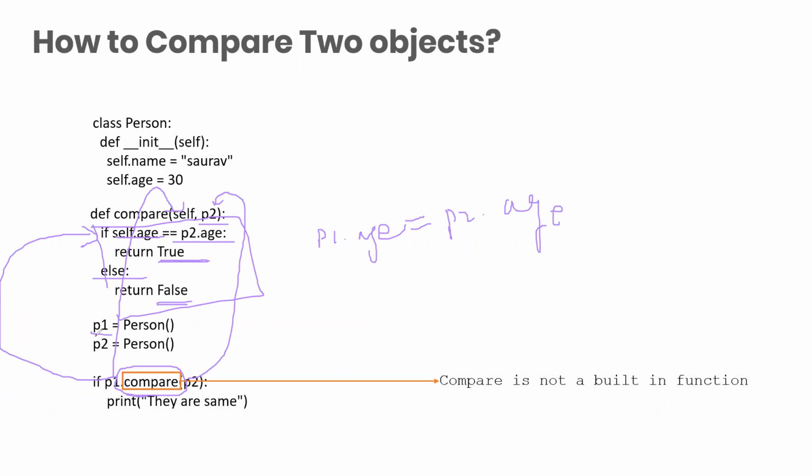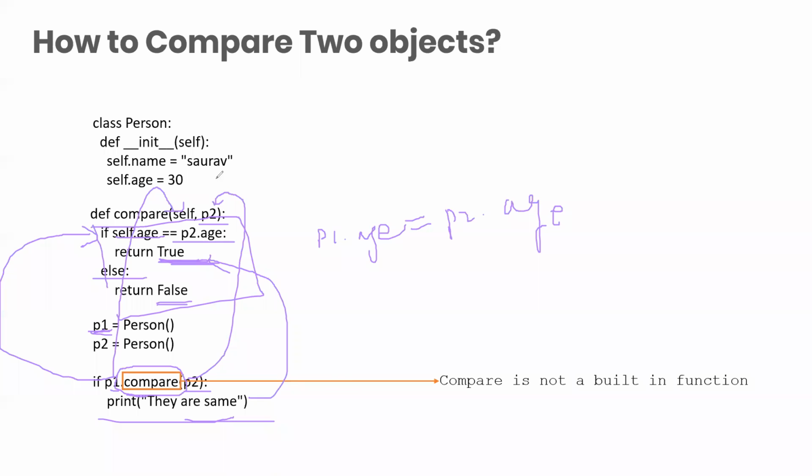Now P1 will have what? P1 will have a true statement. So true compares true, then it will print out same. We could have directly printed out the result also. Instead of printing out here, we could have put a print statement here as well. Print they are same. They will also print out that they are same.